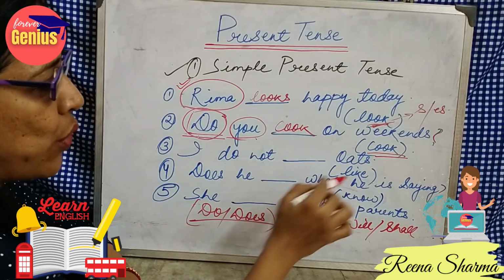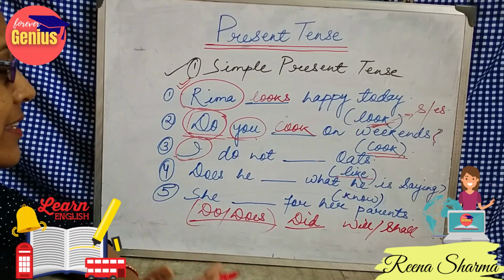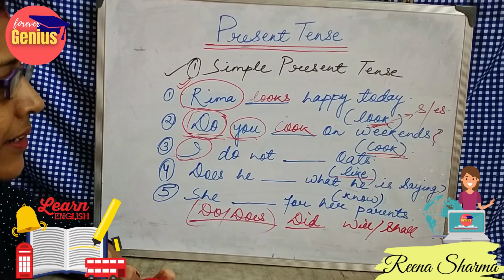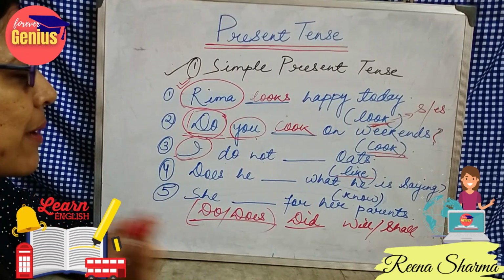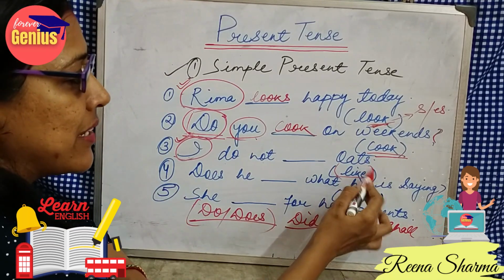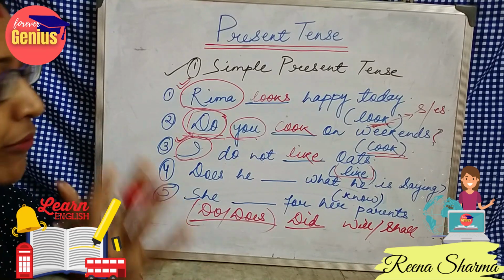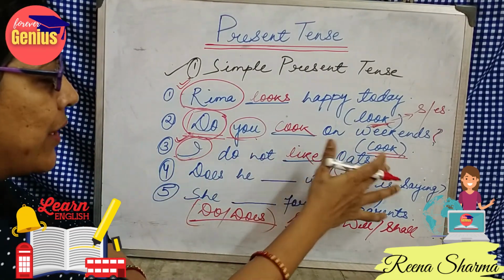I do not dash oats. So I, the subject here, is also the first person. In case of first person, the verb doesn't change. It will be as it is. So the first form of the verb will be applied. I do not like oats.